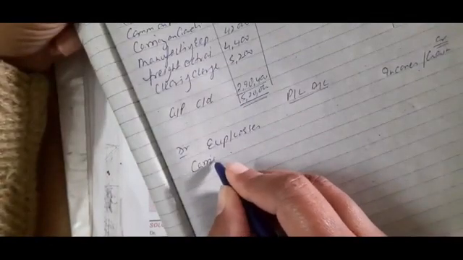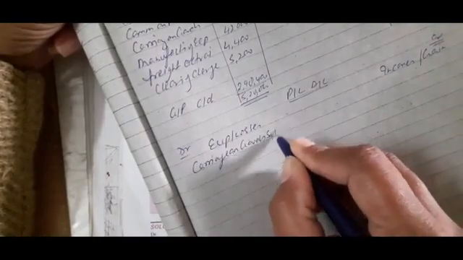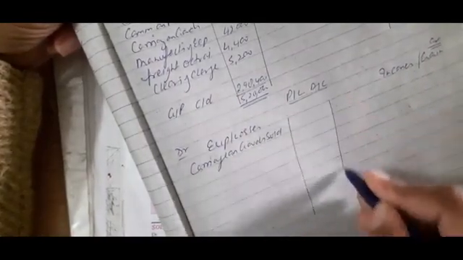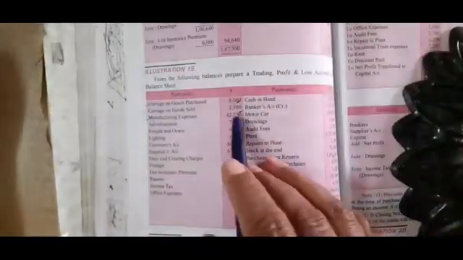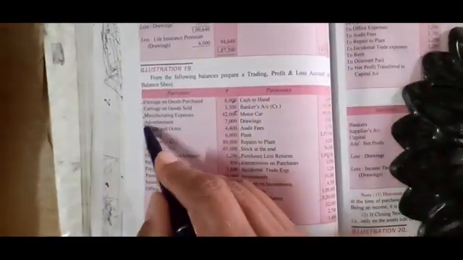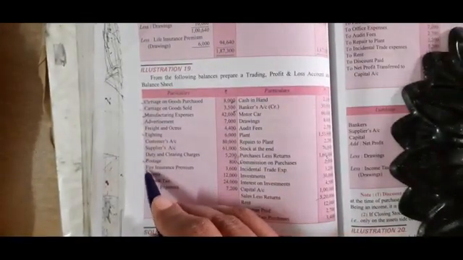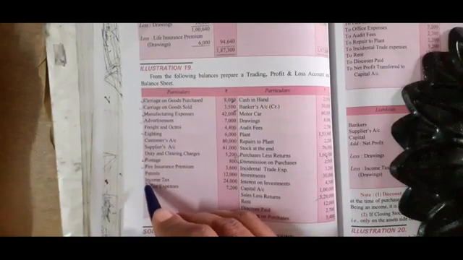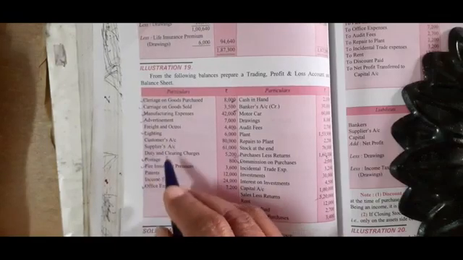Next: advertisement, lighting, postage, fire insurance premium, office expenses. These are the items we'll use on the debit side.